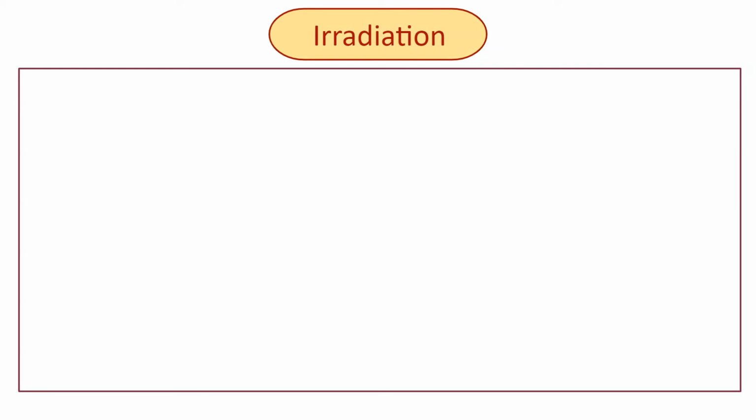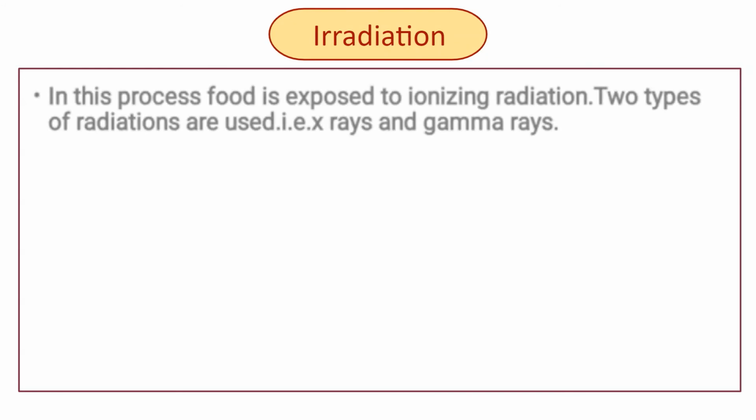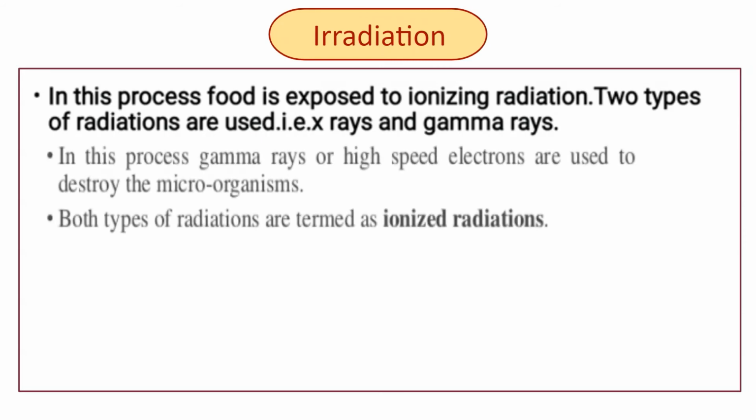Then irradiation. In this technique, food is exposed to ionizing radiation. Two types of radiations used are beta particles, high energy electrons, and gamma rays. It is one of the food processing technologies available to the food industry. It is used to control organisms that cause foodborne diseases and to reduce the food losses due to deterioration. It is mainly used to preserve spices, fresh fruits, etc.